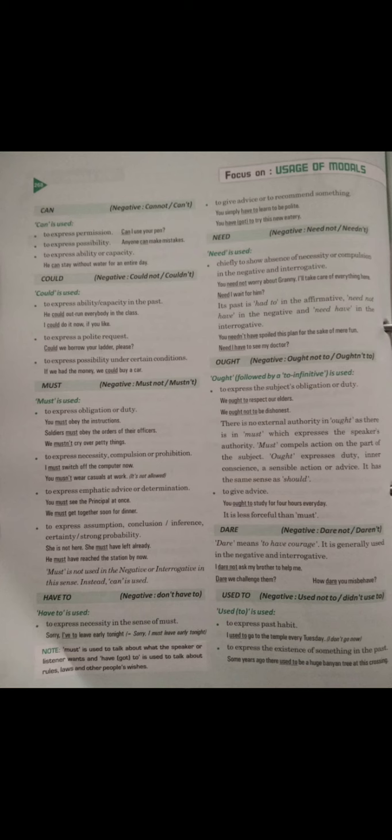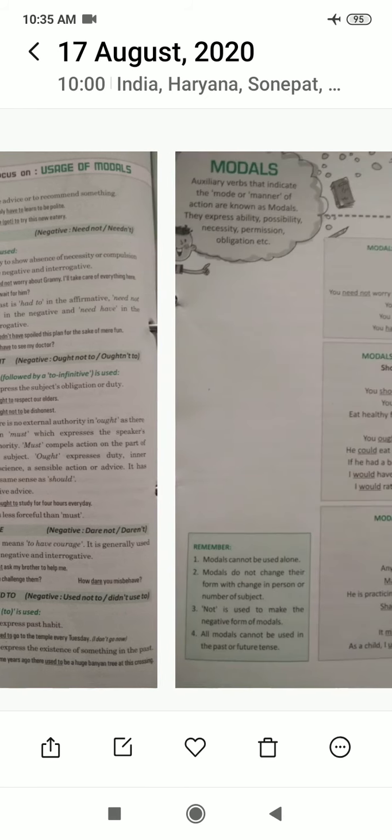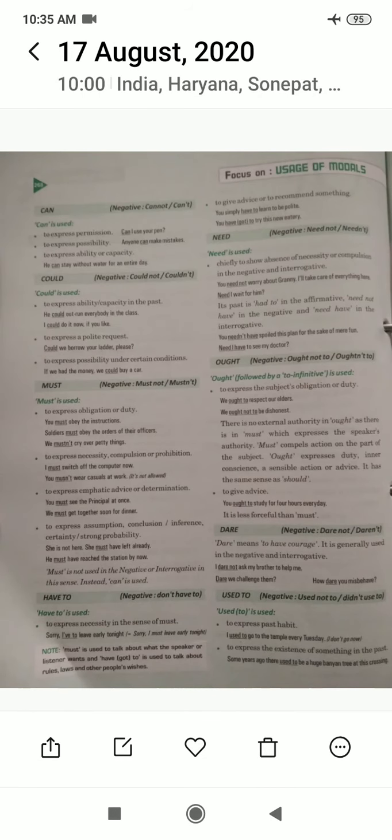And the last one is used to. Used to express past habit. I used to go to the temple every Tuesday. I don't go now.